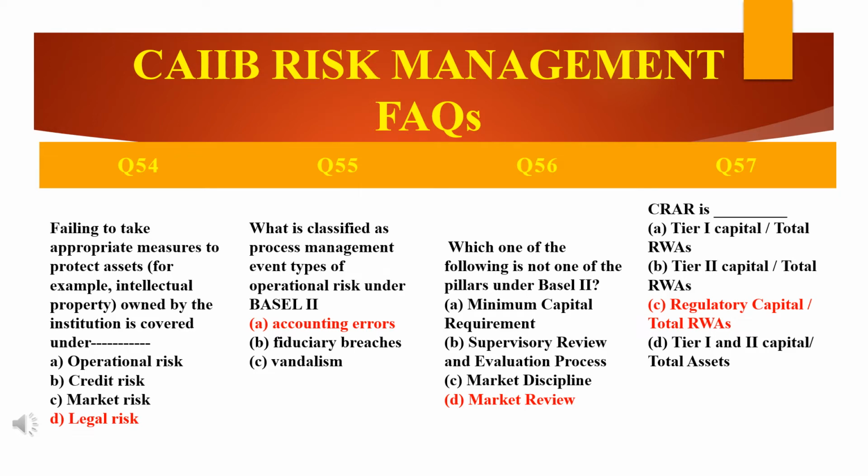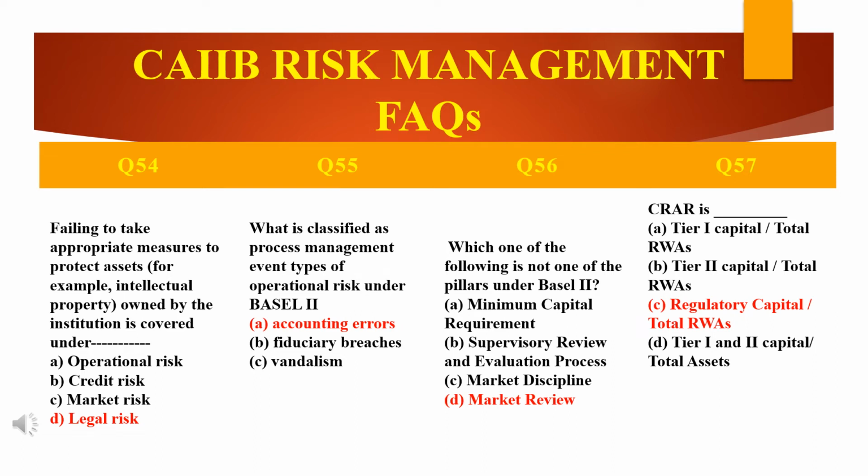The next option, vandalism. This is also an operational risk event under the main category of damage to physical assets. Vandalism is damage to physical assets. Okay. The next question.